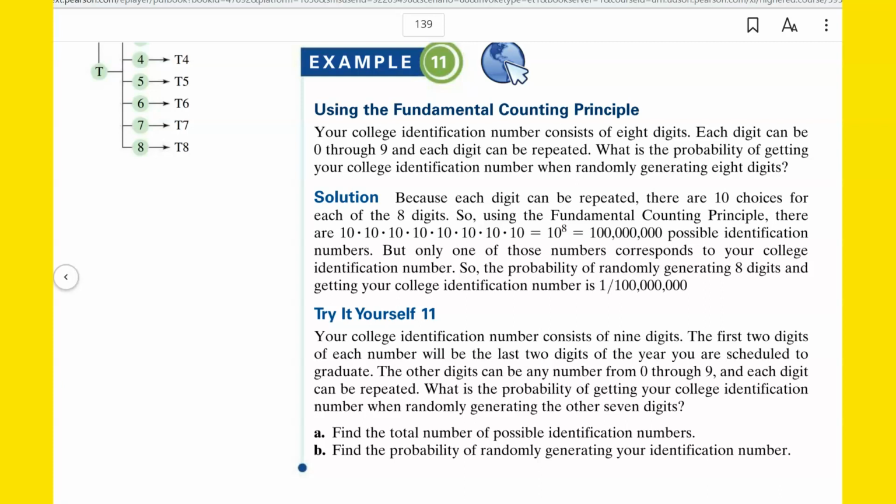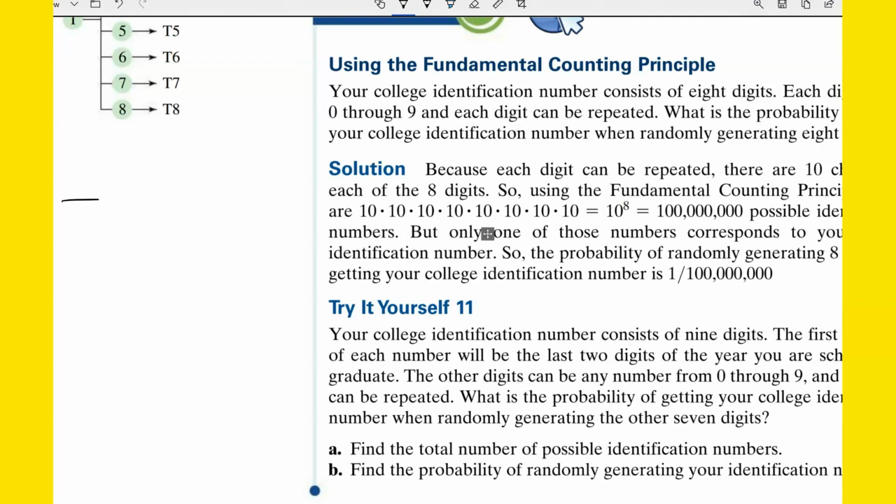So 8 digits. All right, 1, 2, 3, 4, 5, 6, 7, 8. And how many choices do we have for the first digit? 10. They can be repeated. So how many for the second digit? 10. 10, right? All the way down. That's going to be 10 to the what? To the 8th. So there's 8 different 10s multiplying together.